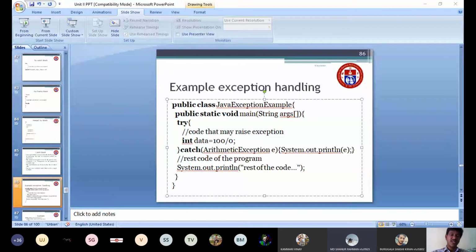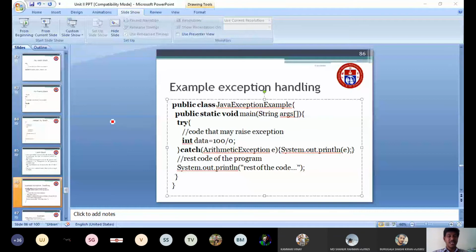Then after the curly braces, what I did is I am writing the try block. Okay, this is your try block. What code I am going to include here is the code that may raise exception. Whichever code you assume may generate an exception, that type of code you have to include within the try block.